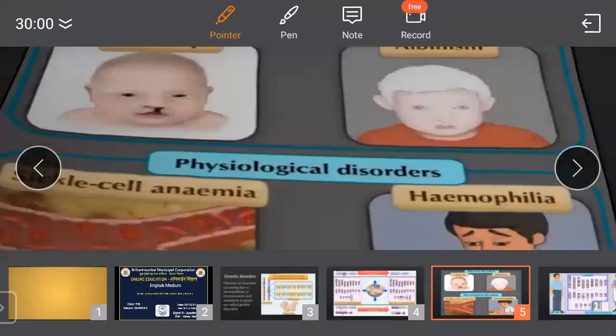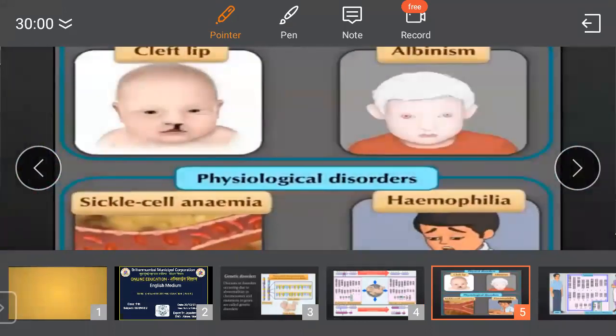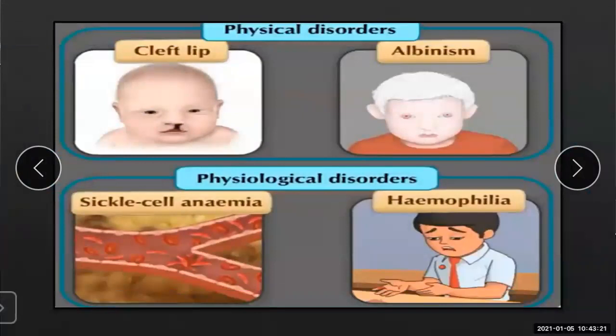Now, disorders which are caused due to chromosomal abnormalities. So, in his experiment, Mendel has shown that there exist two types of genes, dominant and recessive. We have seen this now. If we take into account the number of chromosomes in human cells, they are sex-related types, the types of genes on the chromosomes, that is dominant and recessive, we can see where genetic disorders originate and how they are inherited.